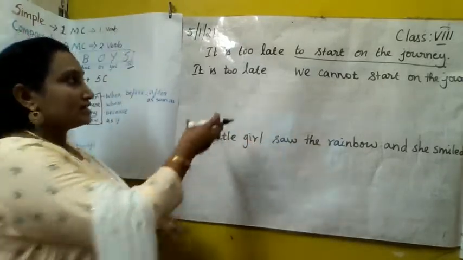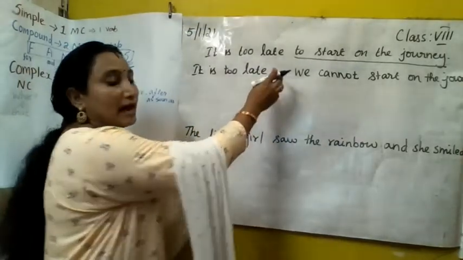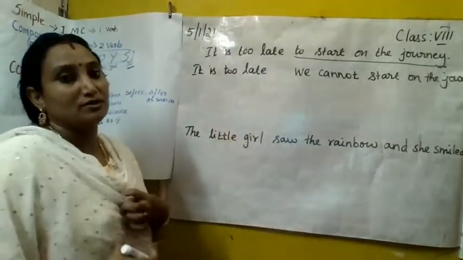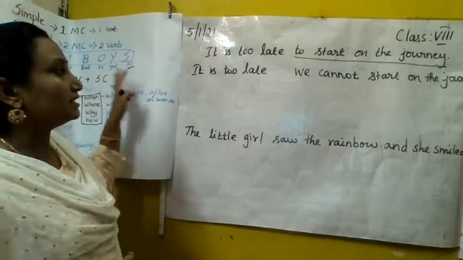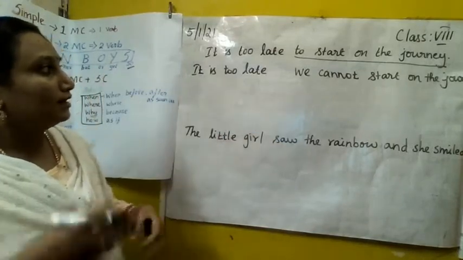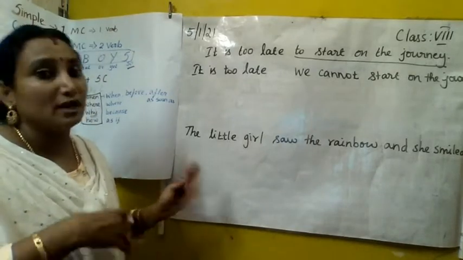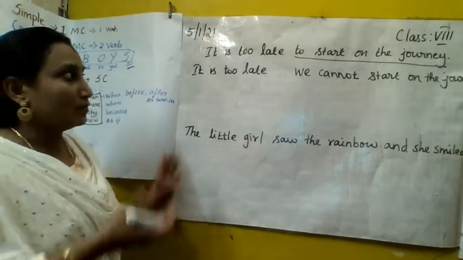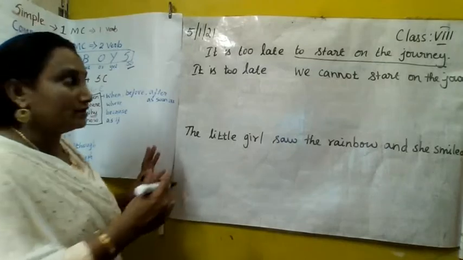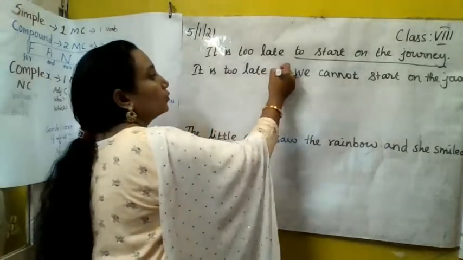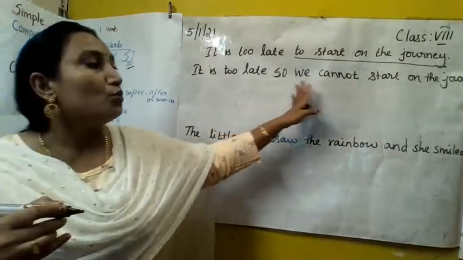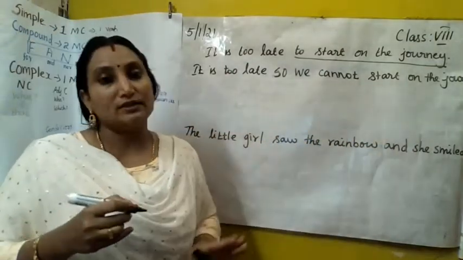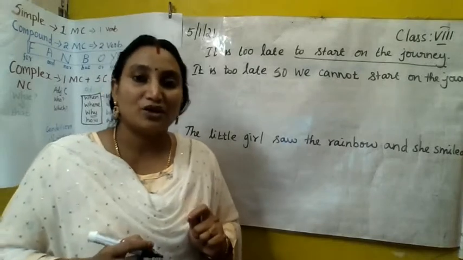So next our thing is adding a suitable conjunction, isn't it? You remember the fanboys, the conjunctions, isn't it? So here what is the idea? It became late, so we cannot continue. Then what will be the suitable conjunction here? So. Okay, so. It is too late, so we cannot start on the journey. Are you able to follow me, dear?